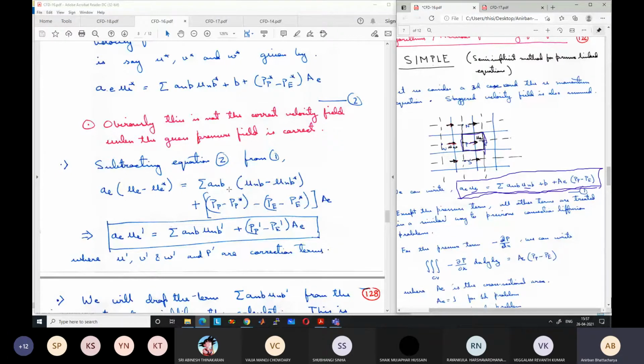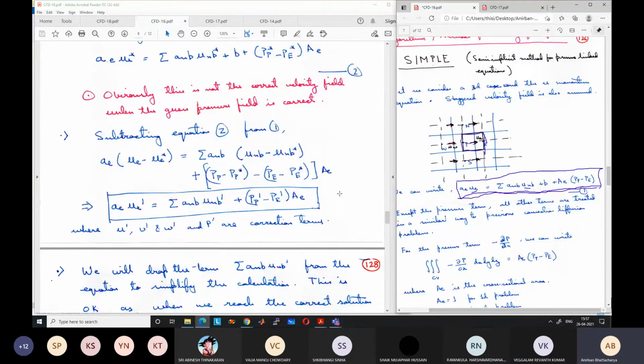Let us call these differences as dash. So UE minus UE star is UE dash. So AE UE dash is equal to summation ANB UNB dash, where UNB dash is UNB minus UNB star, plus PP dash minus PE dash. PP dash is PP minus PP star. PE dash is PE minus PE star.